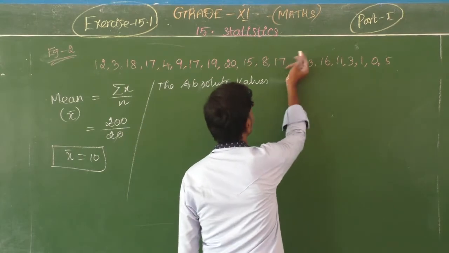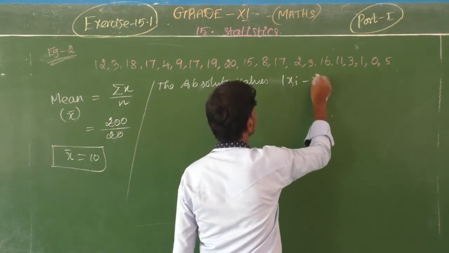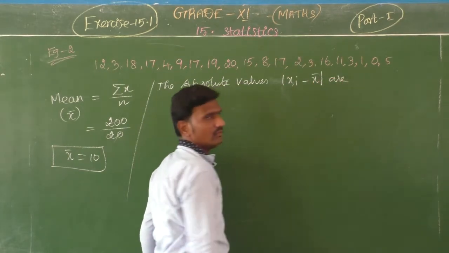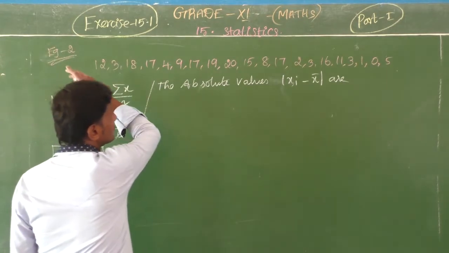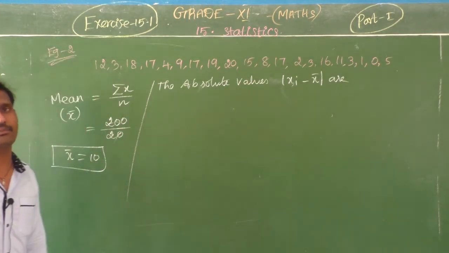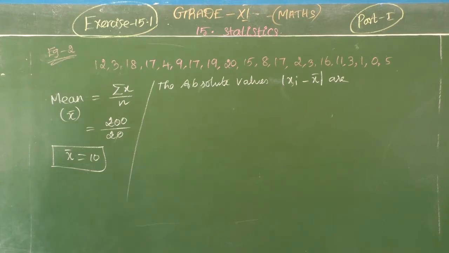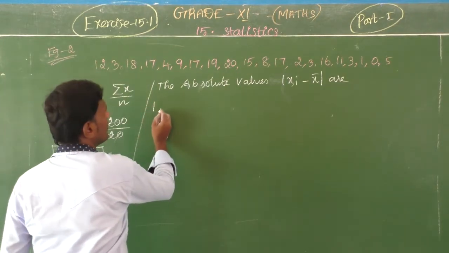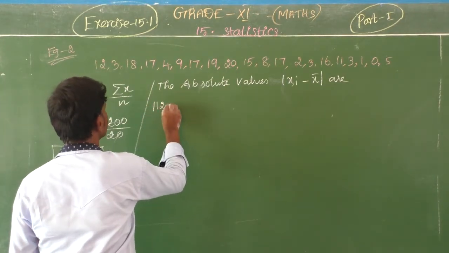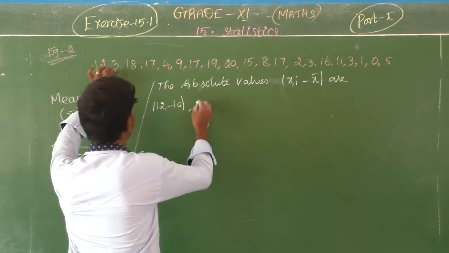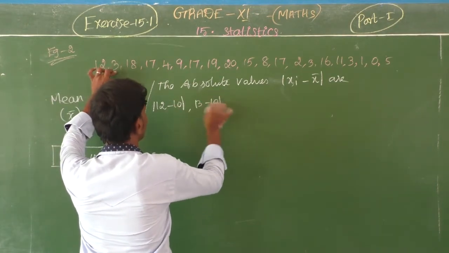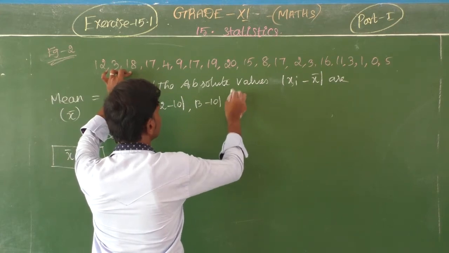Okay, absolute values xi minus x bar are. Okay, yes. So for the 20 values also we want to take. It is somewhat lengthy only. Okay, yes. First xi 12 minus 10, comma 3 minus 10, comma 18 minus 10,